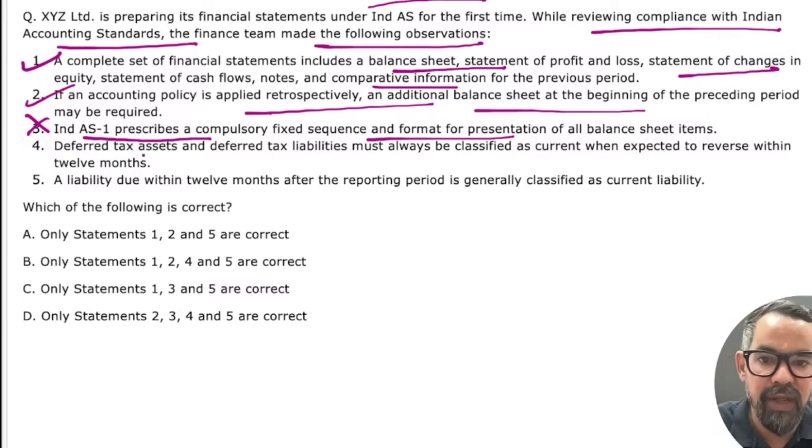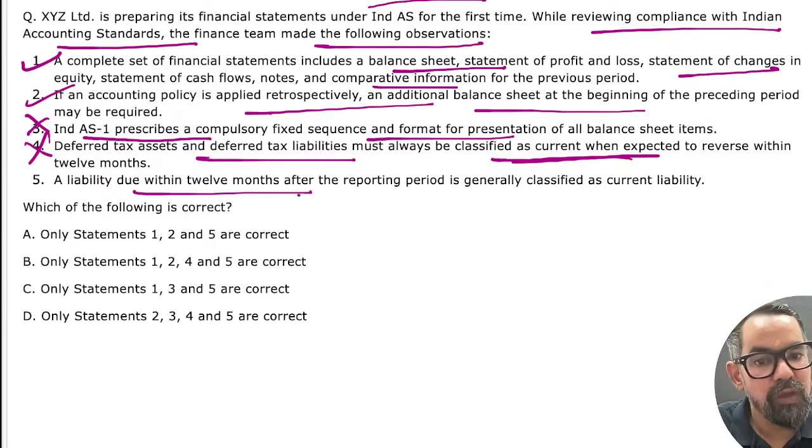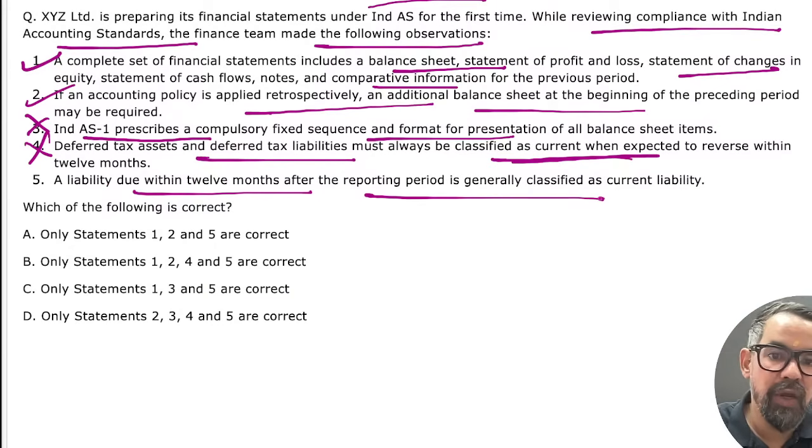Deferred tax assets and deferred tax liabilities must be shown under current? No, it is non-current. A liability due within 12 months after the reporting period is generally classified as a current liability. That is true, right? So 1, 2, 5 means option A.